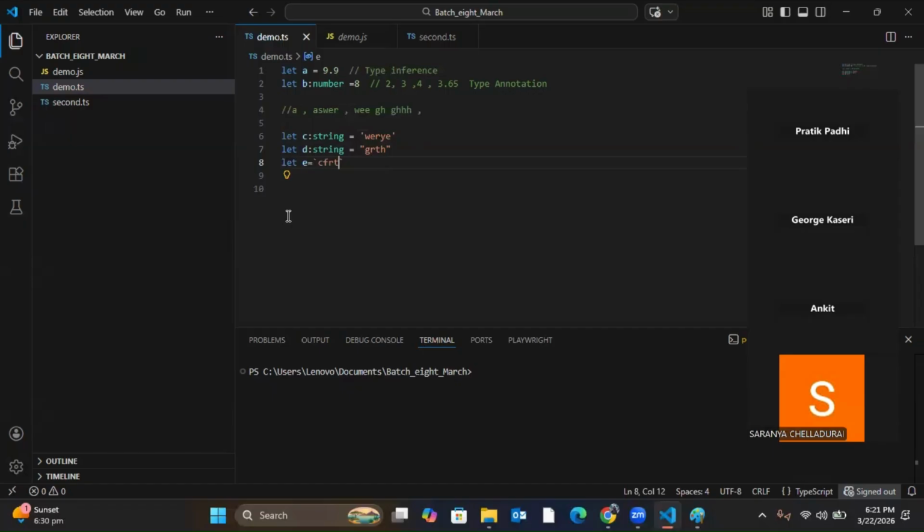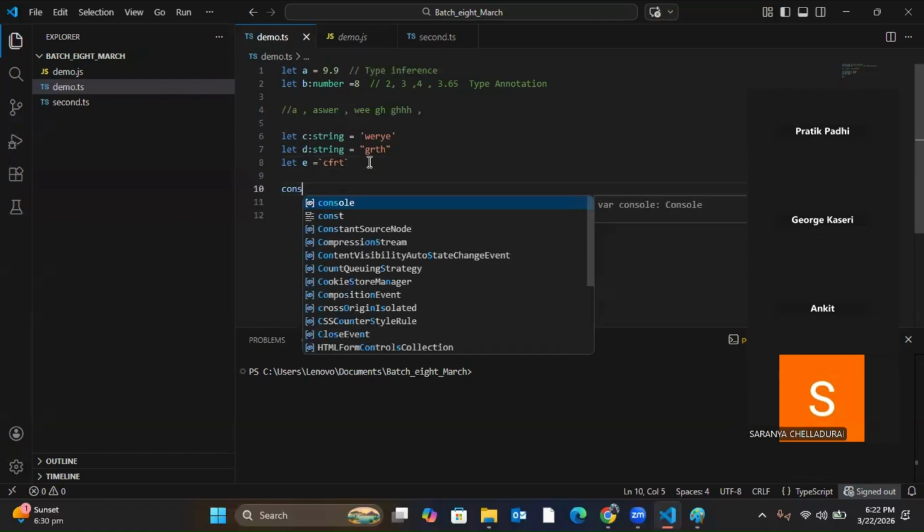Understood? Now, here I have not given the data type of E. So if I want to check in future, let's say I have not given the data type but some value is given, I'm confused. Is it really a string? Or is it really an integer? Or is it really something else? So what I can do, there's a function.